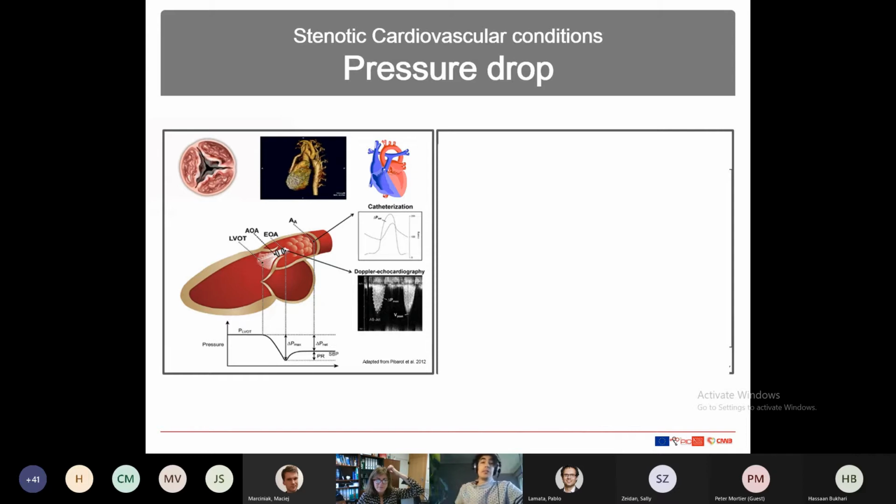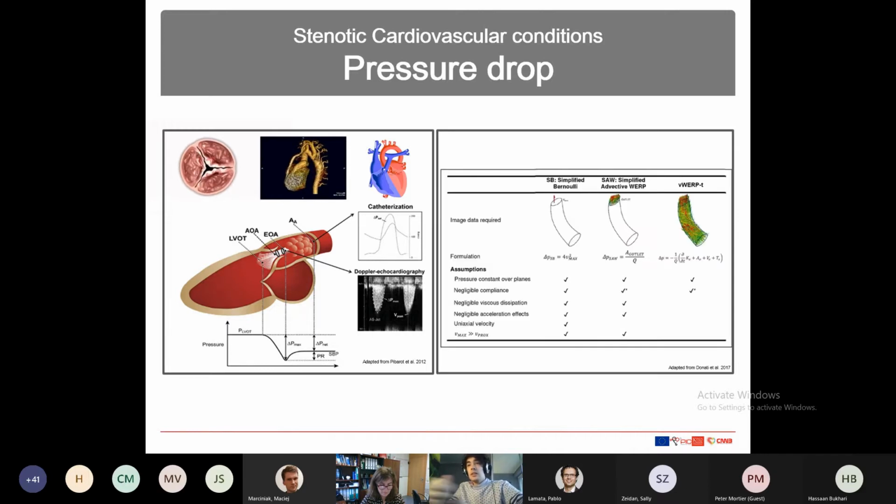And finally, there are also other differences in the pressure estimation depending on where we measure the pressure. As you can see in this plot, there is a conversion from potential to kinetic energy here, which is partially recovered down the line. So there is a maximum pressure drop, which is the one measured in Doppler, and there is a net pressure drop, which accounts for how much pressure was recovered. These are important concepts that were tested during my PhD, and I will go through them very fast.